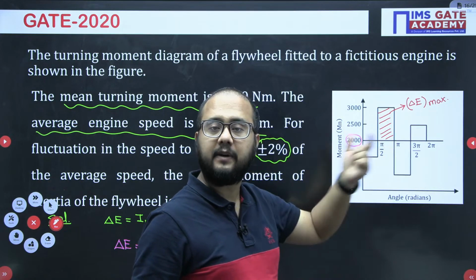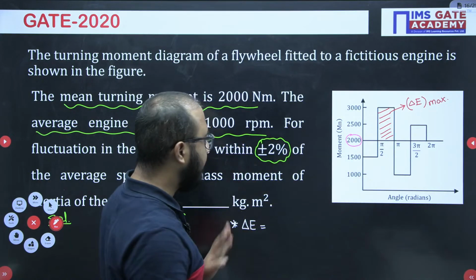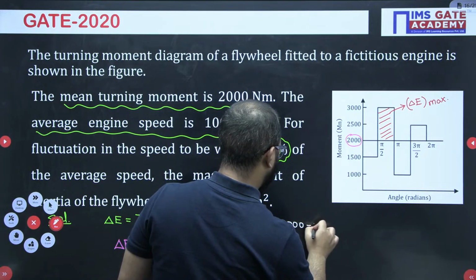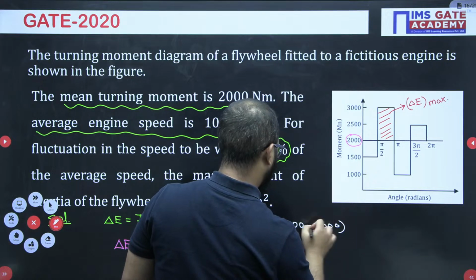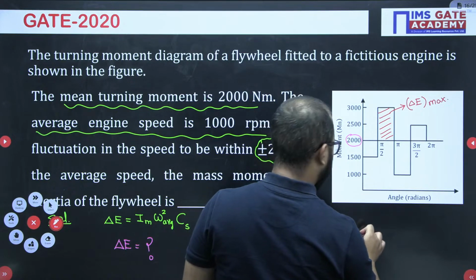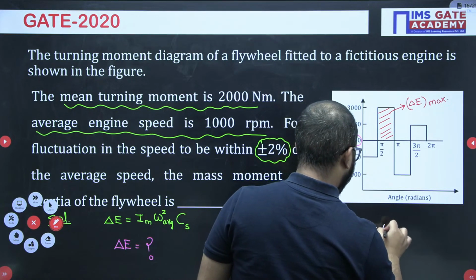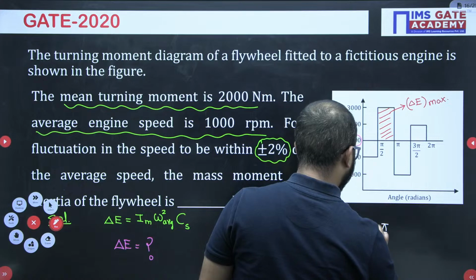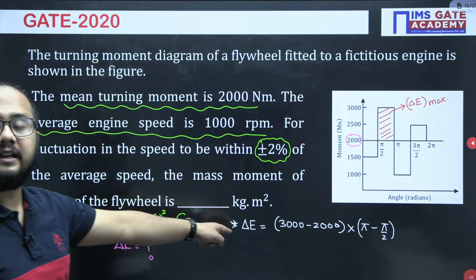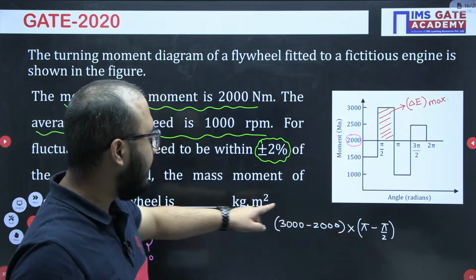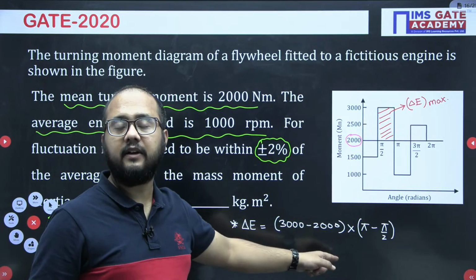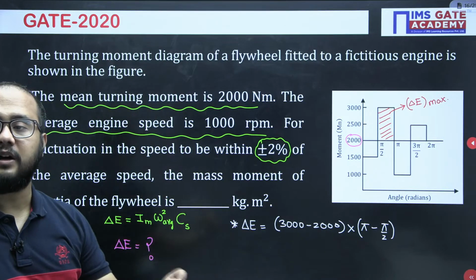If I multiply, I will get the total delta E answer. 3000 minus 2000 multiplied by pi minus pi by 2. Clear? So from here we will be able to get the delta E answer. That delta E value I will put directly here, and I will get the answer of mass moment of inertia.